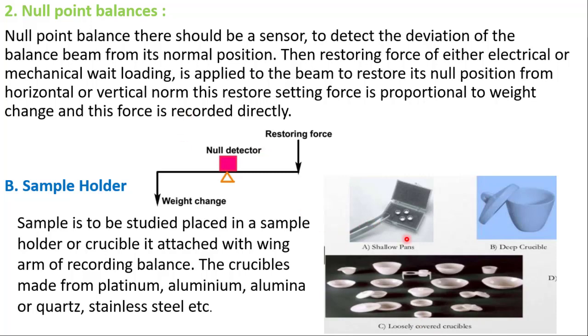The shallow pans are used to study the diffusion rate of the samples. The deep crucible is used for industrial scale calcination, and loosely covered crucibles are used for a self-generated atmosphere. Another type of crucible also exists, that is the retort cup, which is used to study the boiling points of the sample.